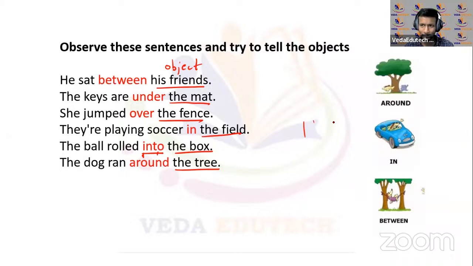You can just understand from that object कैसे ये sentence होता है. You can also change these sentences, although I have not told you regarding the prepositions what we will discuss now, but same thing over here. ये sentences को आप फिर change करके आप लिख सकते हैं. He sat between his friends. I sat between his friends. Okay, or someone like, okay, Nidhi sat between her friends. You can also say that. Any name, any common name, anything like that. Okay, the keys are under the mat. You can tell it that way. Okay, so these are few like this. Great.